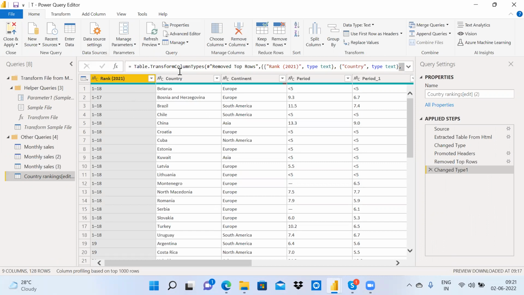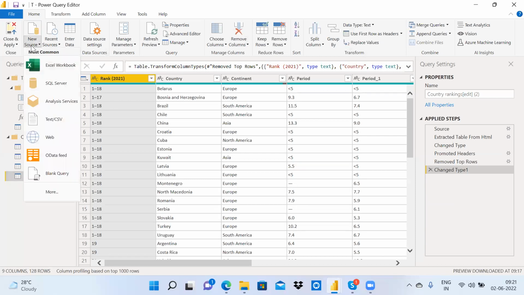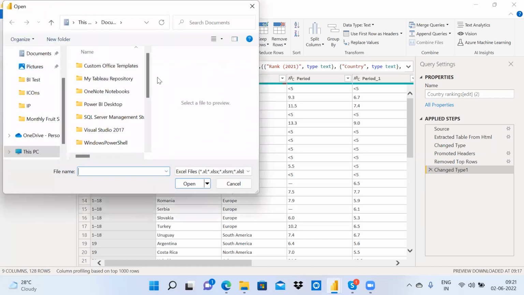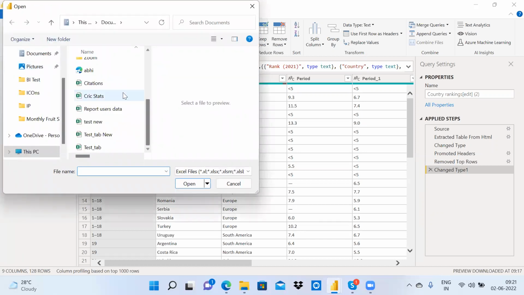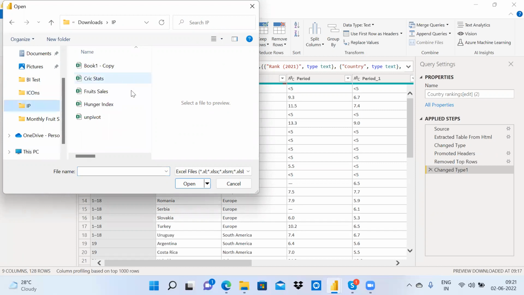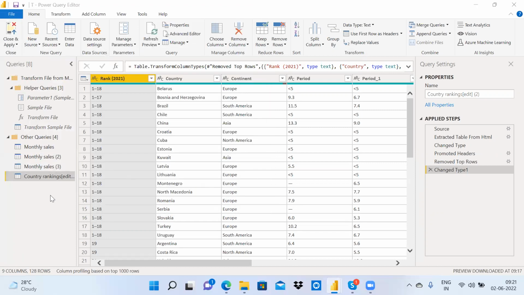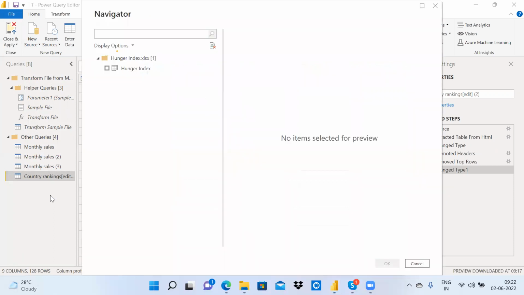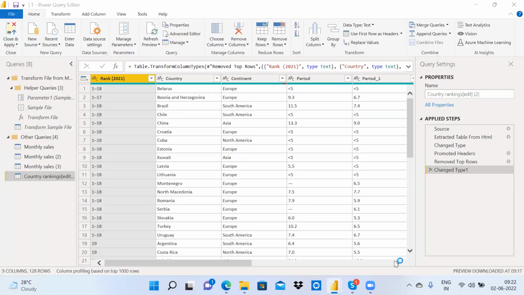Now onwards, we want to change that to Excel. So what is the normal approach? Let us get the Excel file which they are giving. They are giving this Excel file, hunger index. So this is the file and they are giving that.